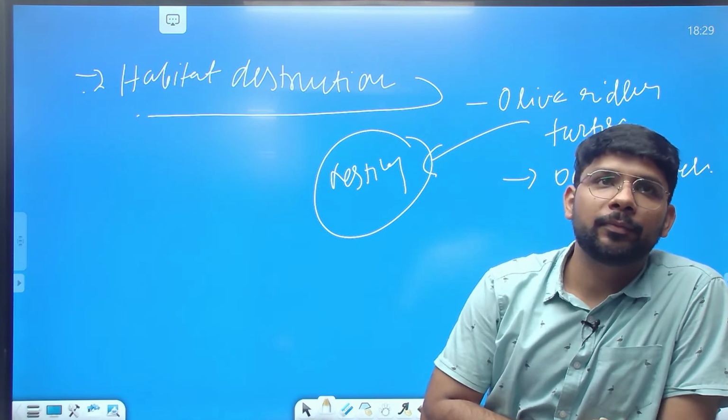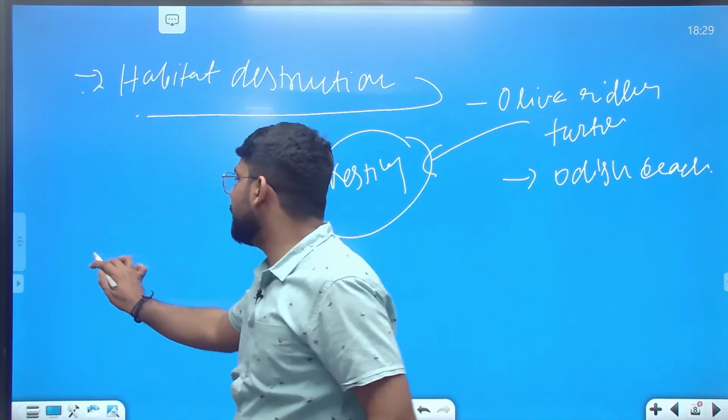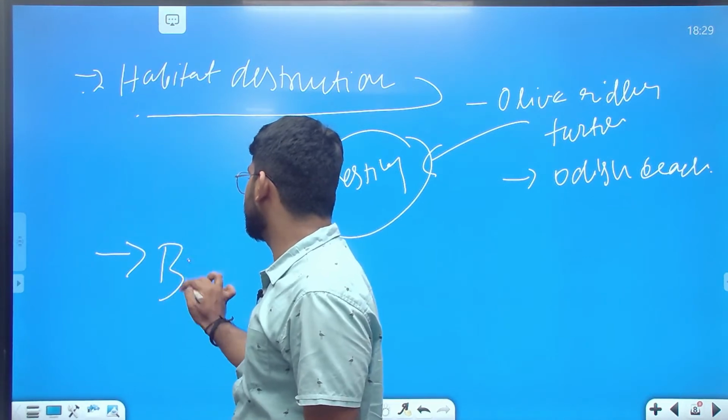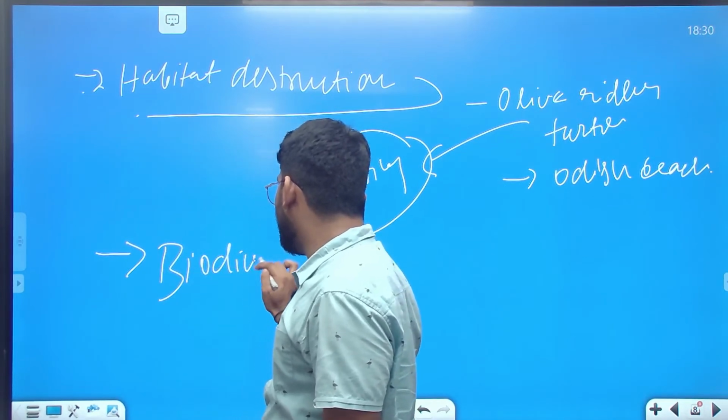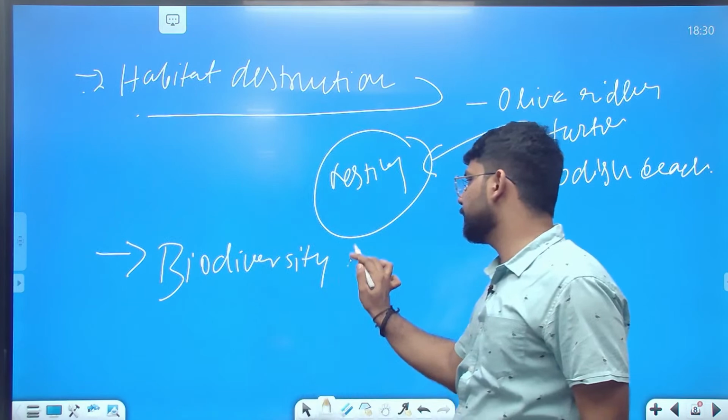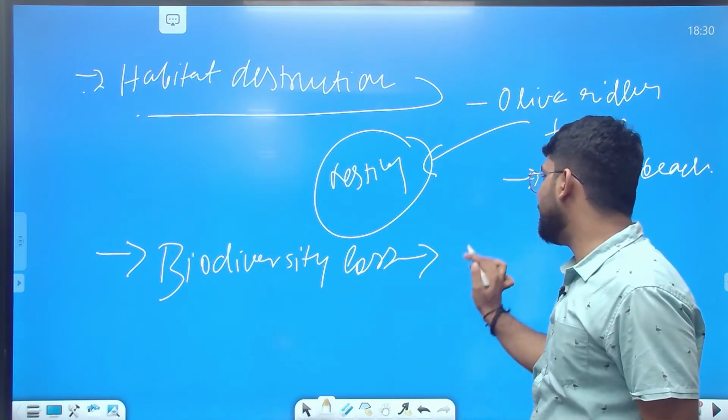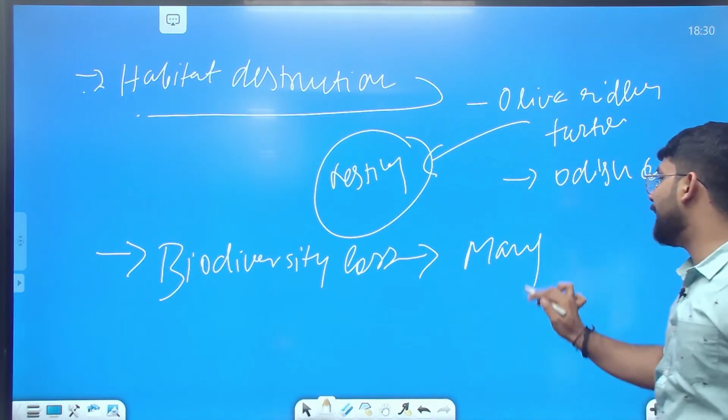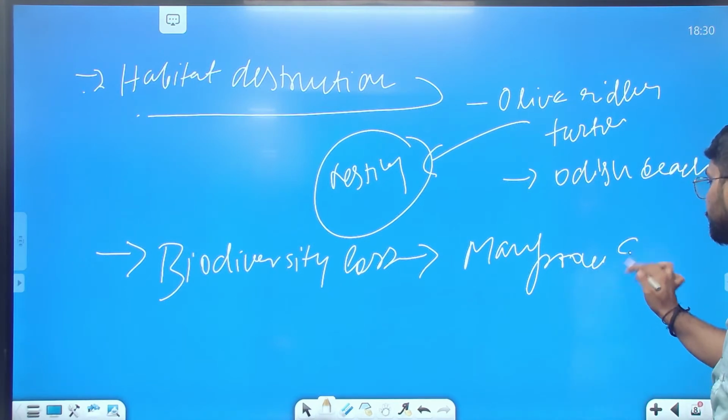Okay, clear? You can also give an example here for biodiversity loss. In the case of mining, it's specifically impacting the mangrove ecosystem.